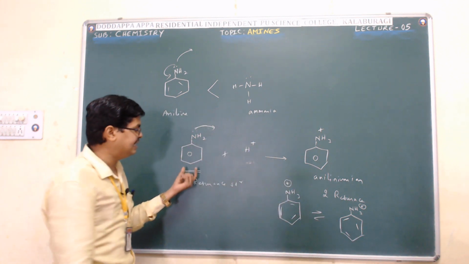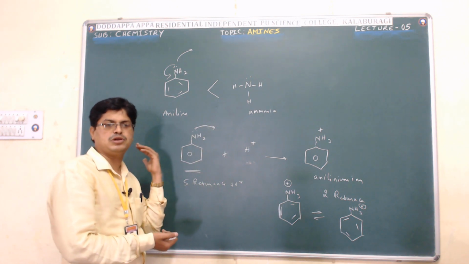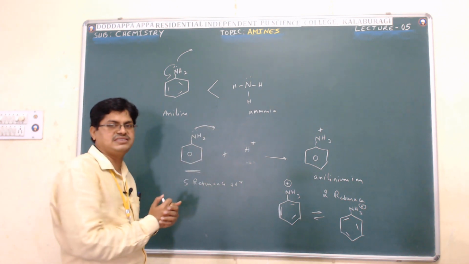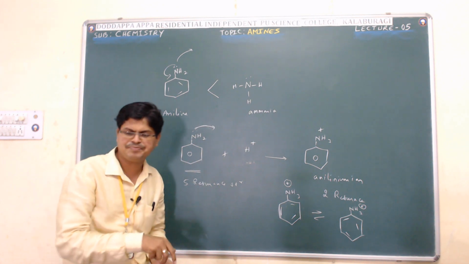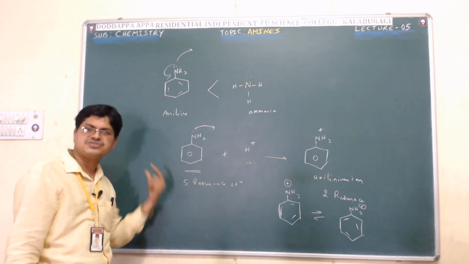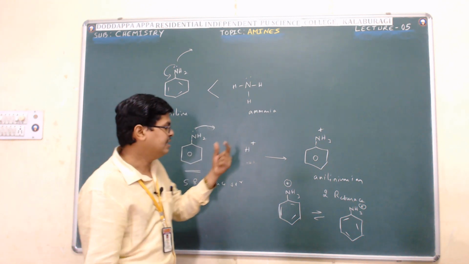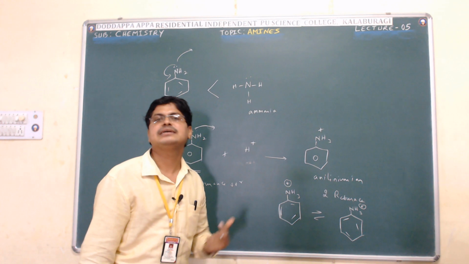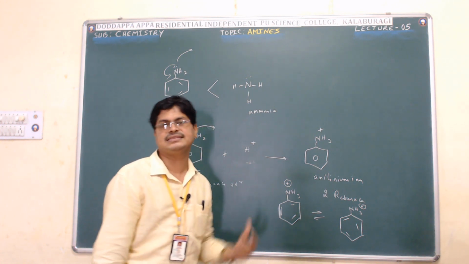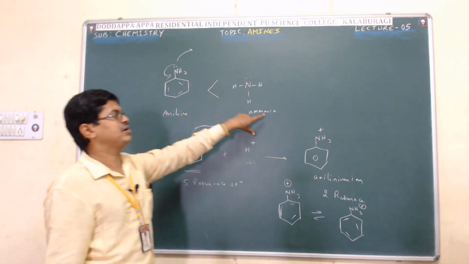But aniline exhibits more resonance structures. In the previous video class, I showed you how aniline exhibits resonance structures. So keep in mind, higher the number of resonance structures, higher is the stability; lesser the number of resonance structures, lesser is the stability and lesser is the basic property. Overall, aniline is less basic when compared with ammonia.